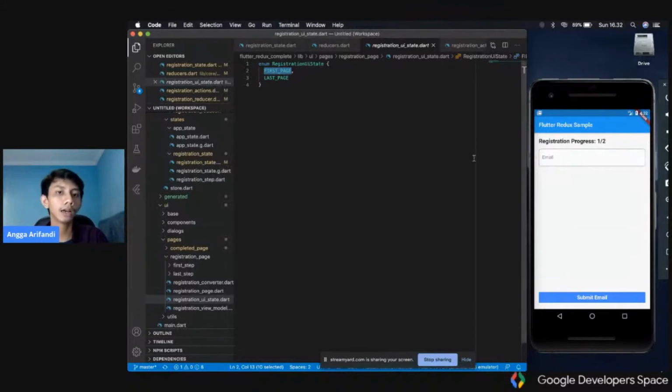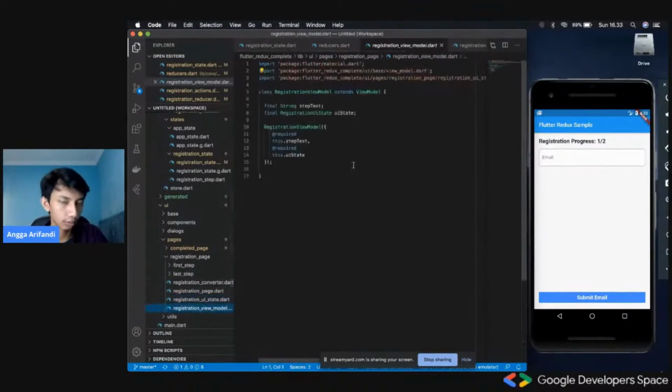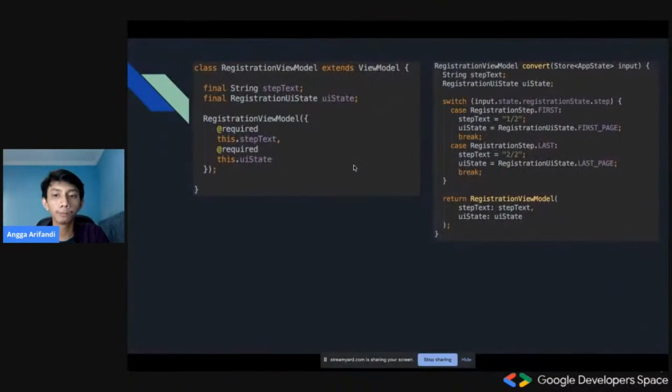So the UI wouldn't be taking care of any of the app state. They will only care about the registration view model, and that's all. So I think that is a good rule of thumb.